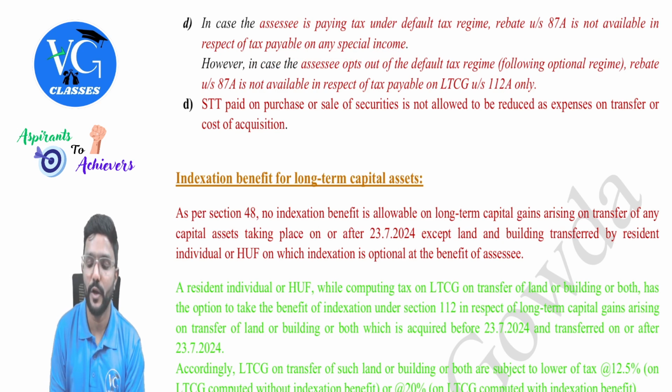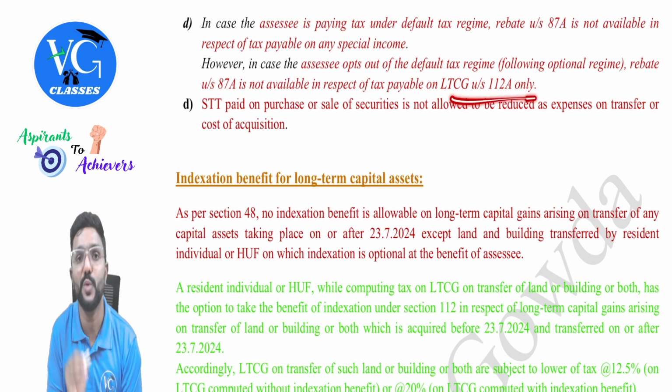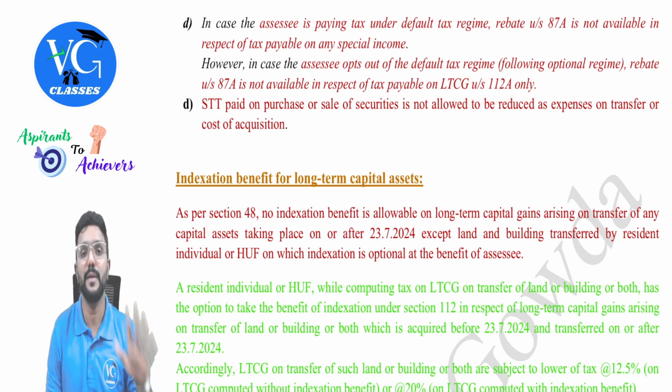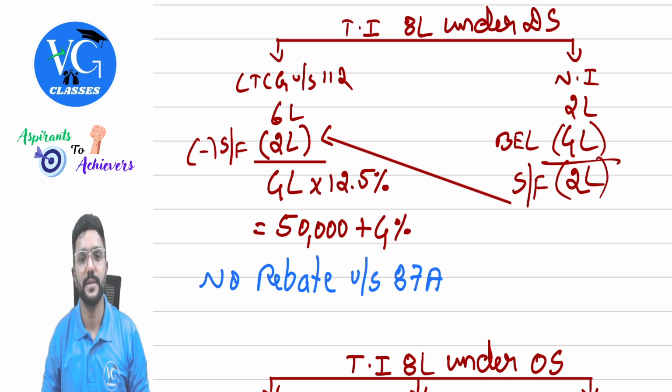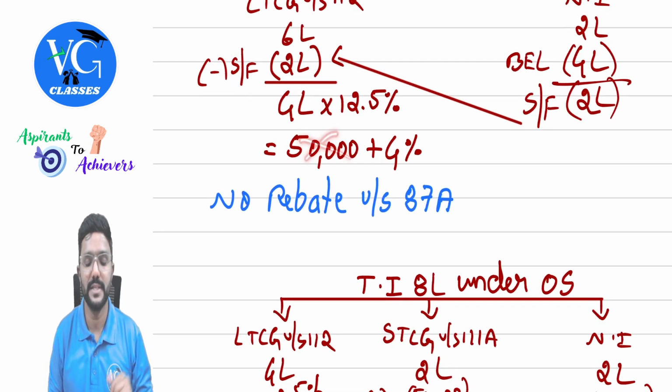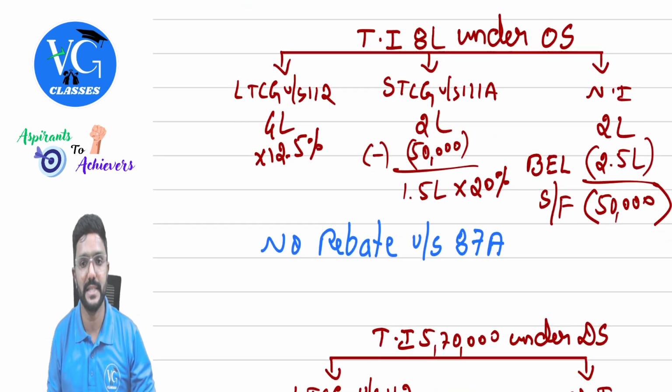Whereas if an assessee is following the optional scheme, then rebate is not available against only 112A tax. Whereas it is available against tax on any other special income. So please be careful with this. Okay, sir. Going back to this, so no rebate on this. So the assessee has to pay 50,000 plus 4% as tax.